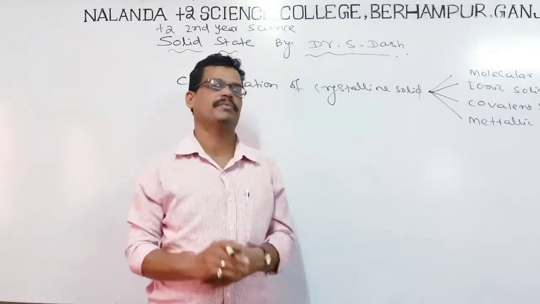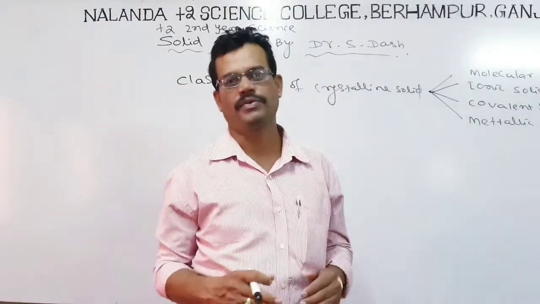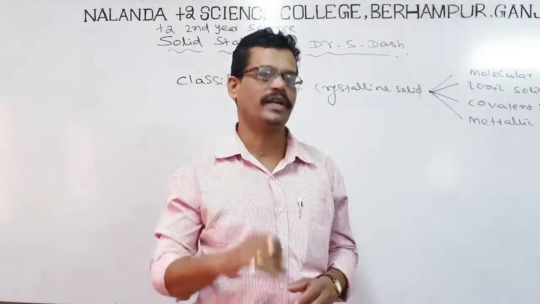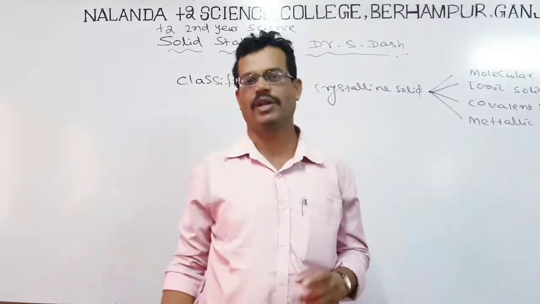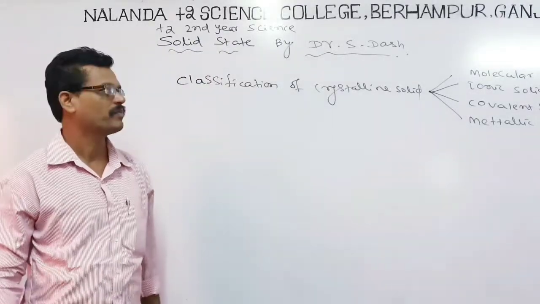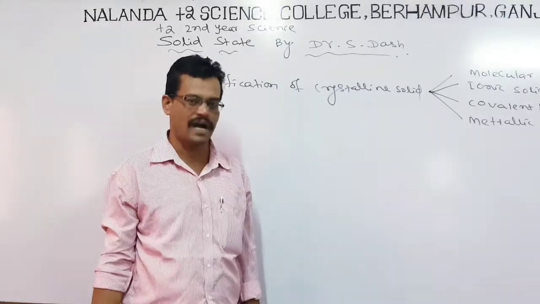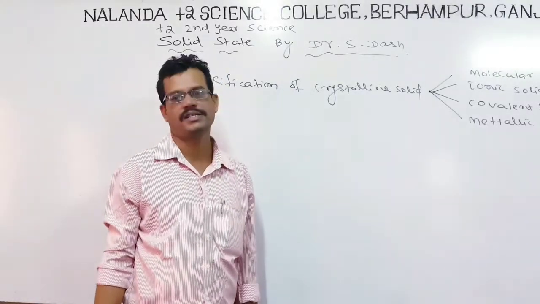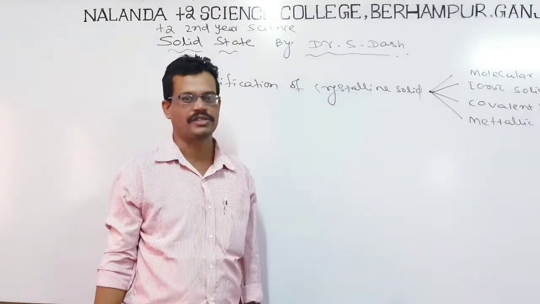These four types of solids consist of different constituent units. In the case of molecular solids, the constituent units are molecules. In ionic solids, the constituent units are ions; in covalent solids, atoms; and in metallic solids, the constituent units are metals.